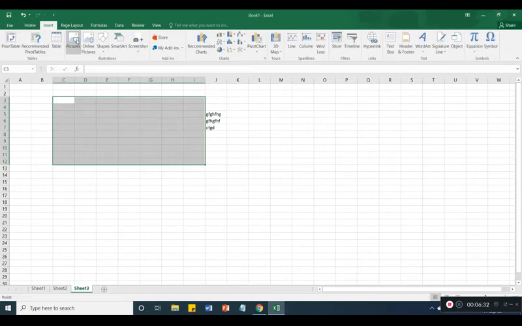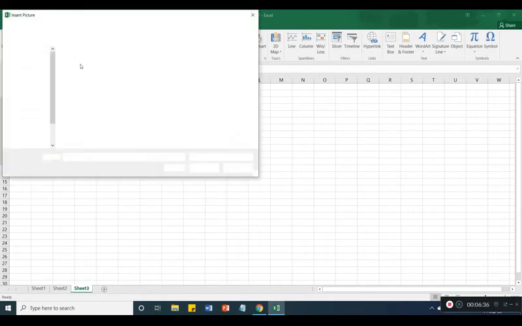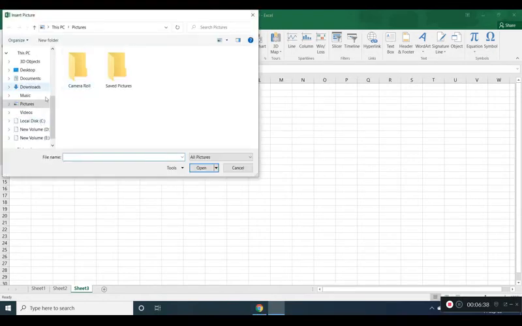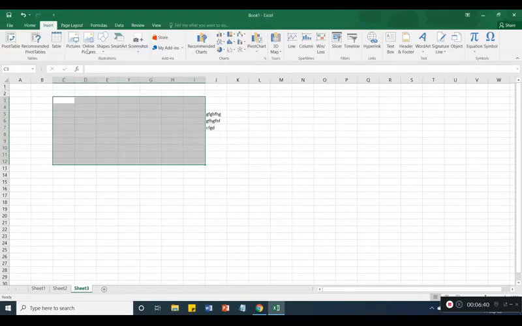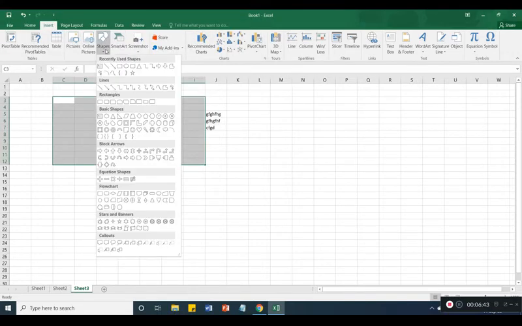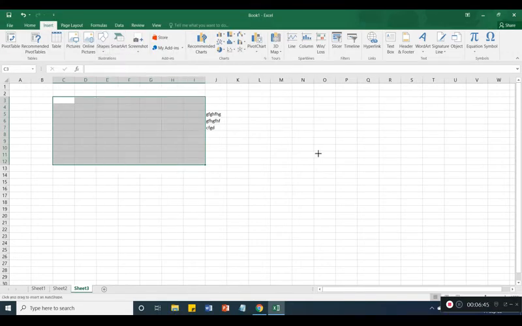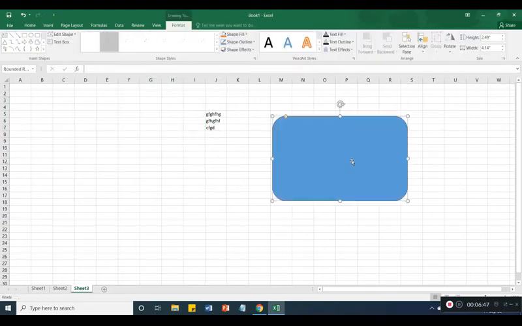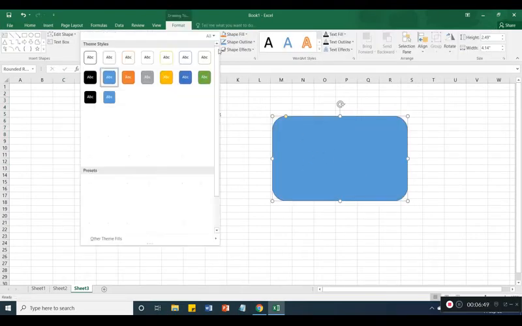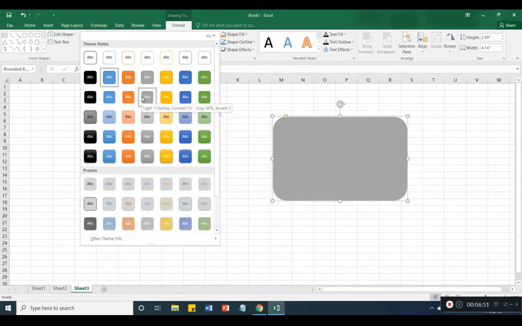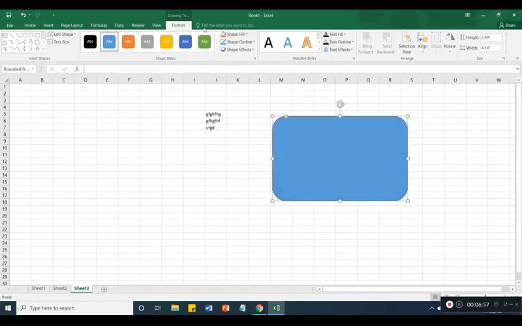You can add pictures here. So these are the pictures you can insert from here, any pictures you can take. So these are the different shapes. You can use the shape this way. These are the shapes you can add, and in the shape, from here, different shape colors you can take.